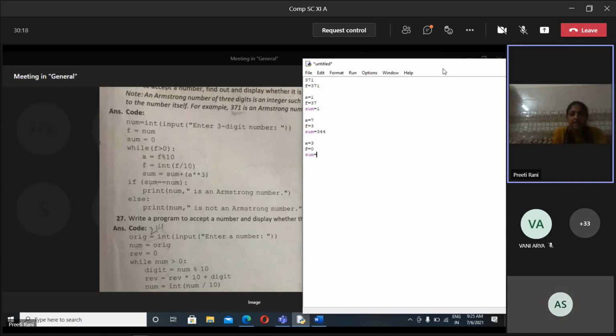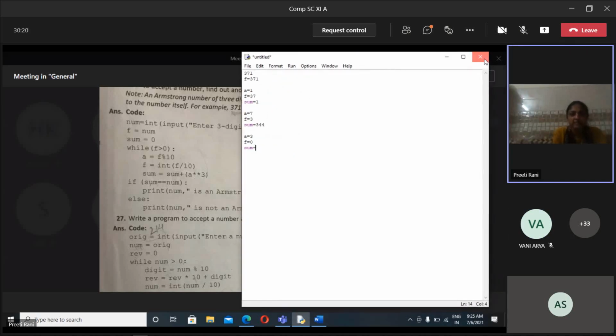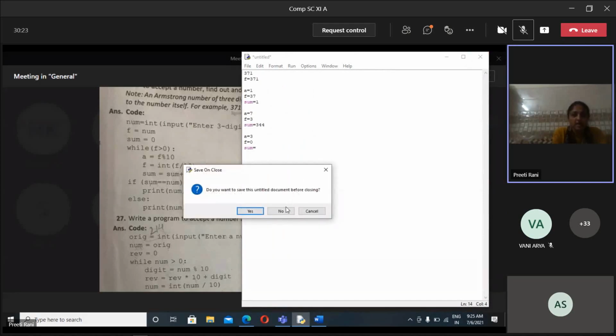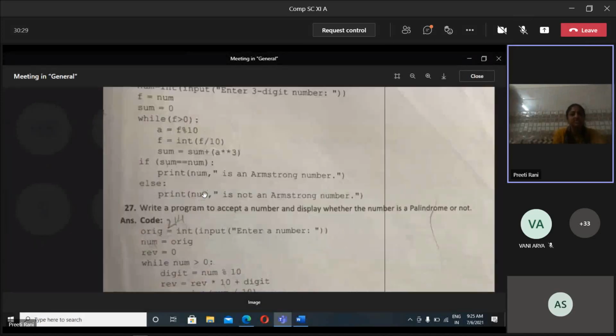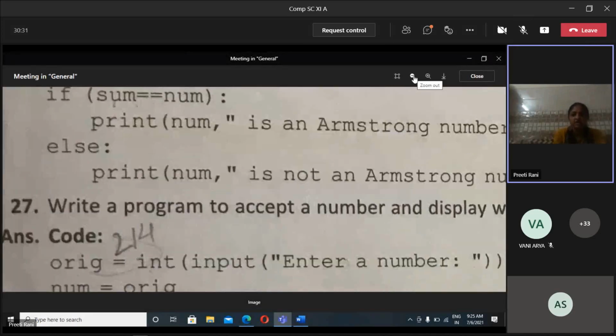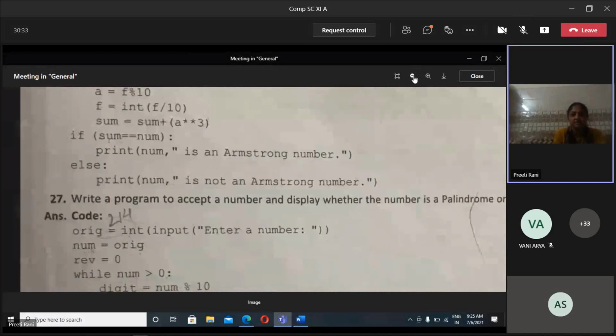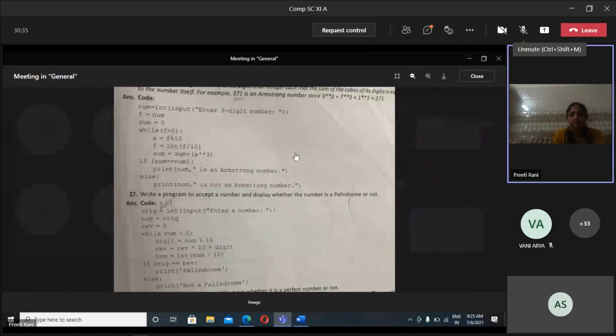Is this okay? The number will be the same as the previous number. Okay. Send me your calculation. Whoever said 371 must have done it, right? Send me your calculation here. I sent it now.